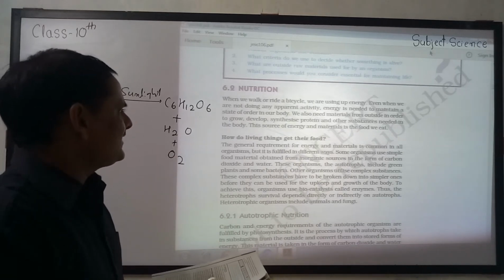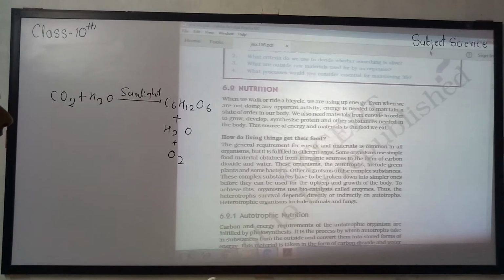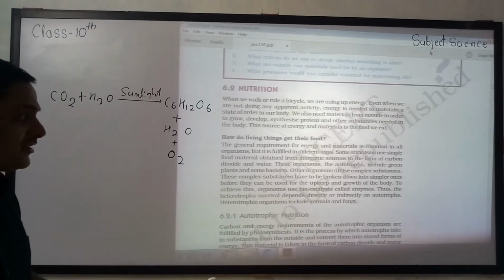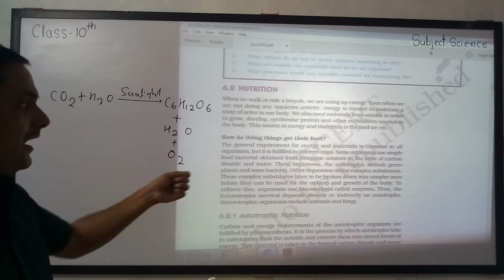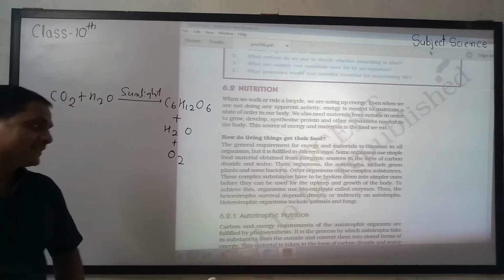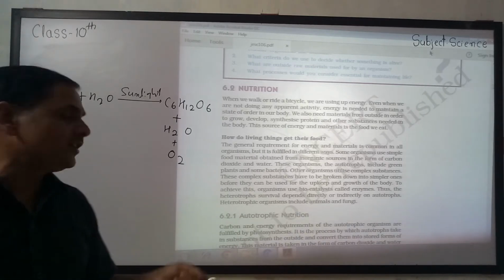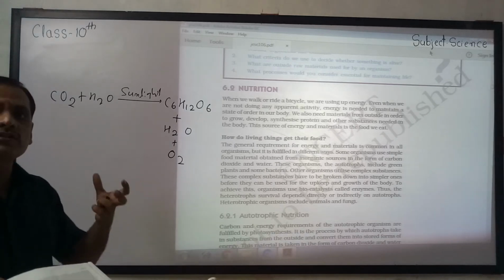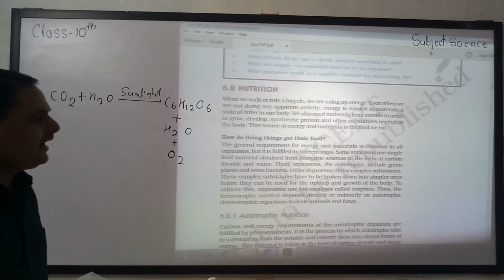Other organisms utilize complex substances. These complex substances have to be broken down into simpler ones. To achieve this, organisms use biocatalysts called enzymes. इसके नीचे हमको अंडरलाइन करना है, biocatalysts are called enzymes, right? Biocatalyst or enzymes means what? Enzymes are responsible for making a reaction sometimes slow or sometimes fast. Actually this word is from chemistry, right?